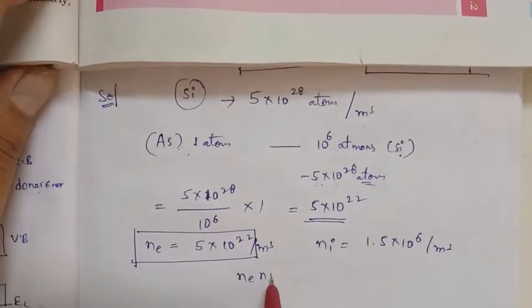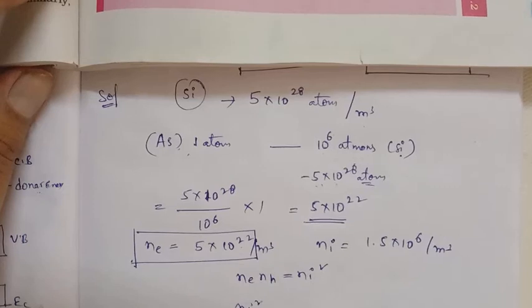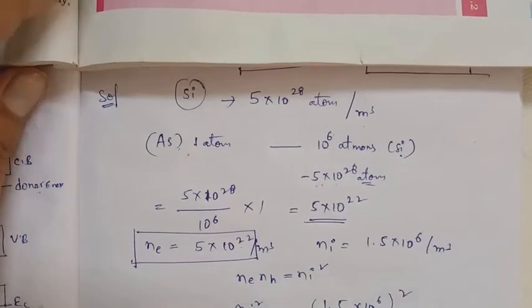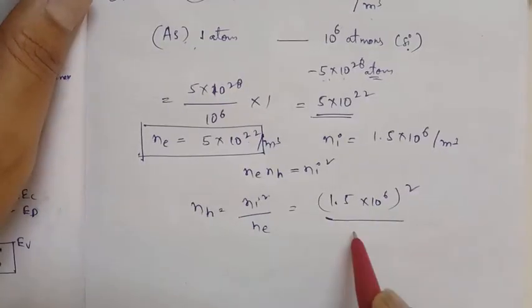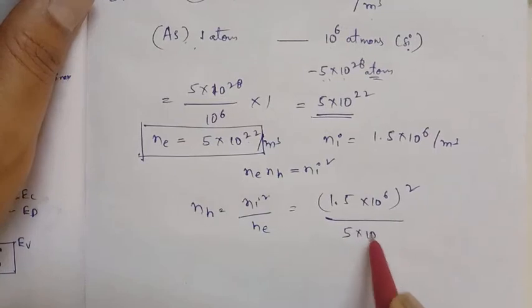Ne into NH is equal to Ni squared. So NH is equal to Ni squared upon Ne. Ni means 1.5 into 10 to the power of 6, whole square, upon Ne, which is 5 into 10 to the power of 22.